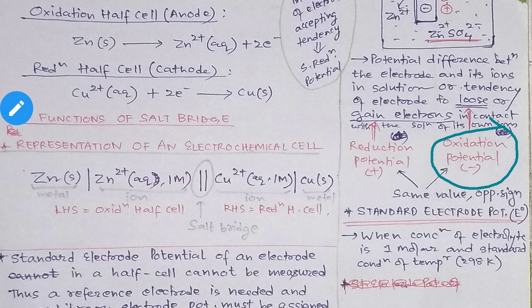Since you know that if a metal is losing electrons, it is getting oxidized. This oxidation and reduction you have heard, right? In class 11 you have learned it, I have taught you. So the oxidation potential is the tendency of any electrode to lose electrons, and once it loses electrons it gets oxidized.